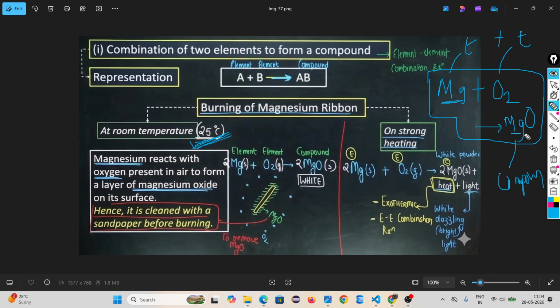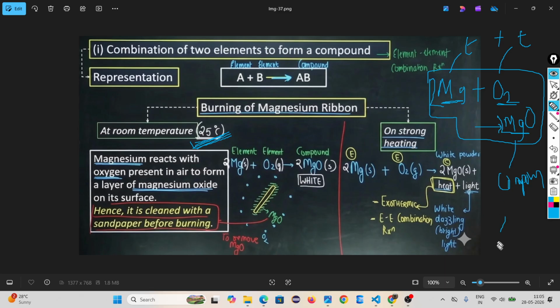One here, one there. How many oxygen atoms? Two on this side, one on the other, so make it two. Now oxygen is balanced. Magnesium is two here, only one there, so make it two. This is the example of a combination reaction of magnesium ribbon at room temperature.